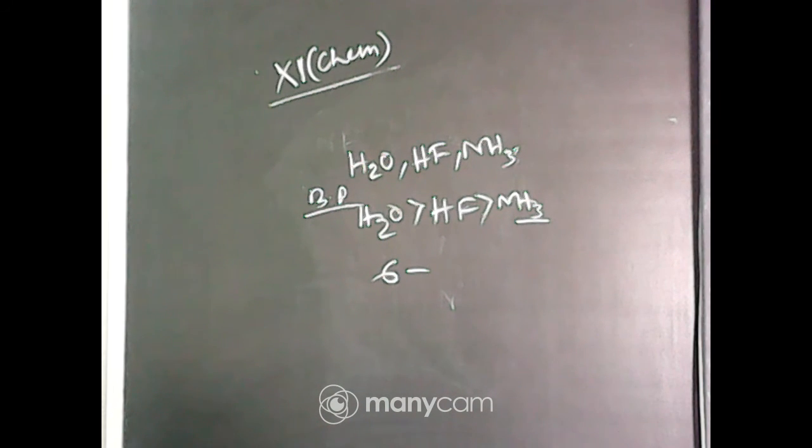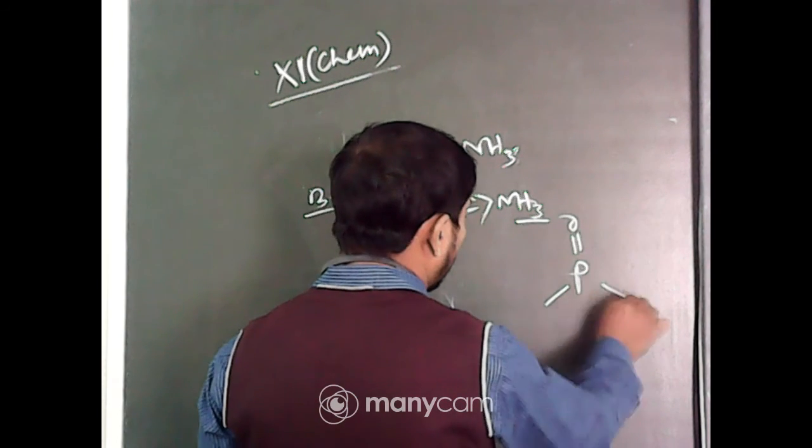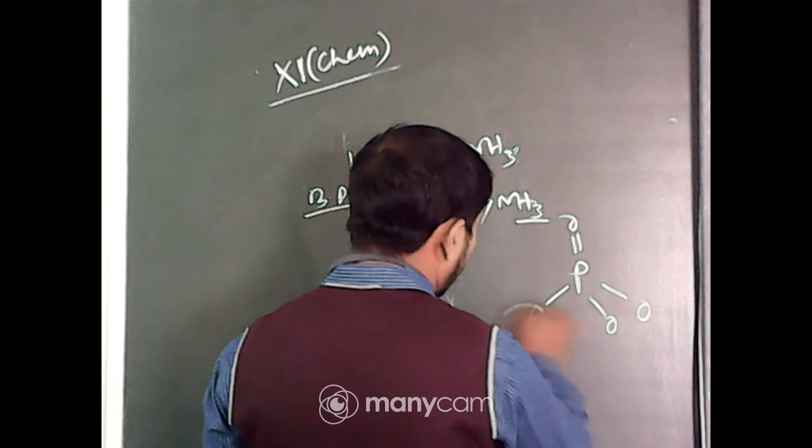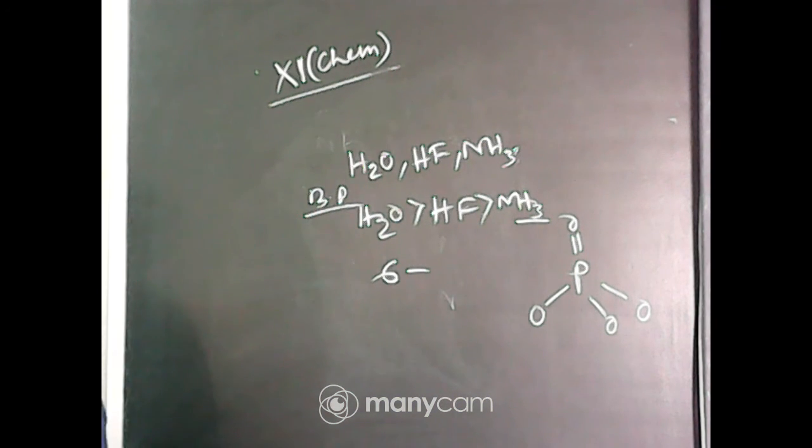How many unshared electrons? For this you have to draw the structure of phosphate. Phosphate is PO4 3- and one is a double bond. So here all the electrons, that is 6 electrons.